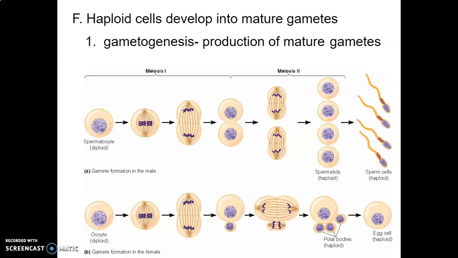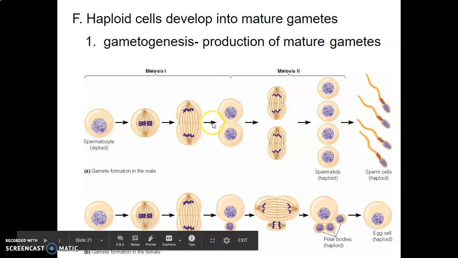All right, these haploid cells that come from meiosis are going to develop into mature gametes. Remember, gametes are sex cells. So we're talking about sperm for males, eggs for females. There's a process called gametogenesis. Gametogenesis. Sounds like a video game system, don't it? Gametogenesis is how we produce these mature gametes.